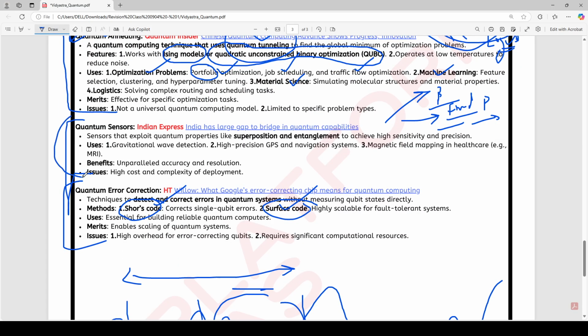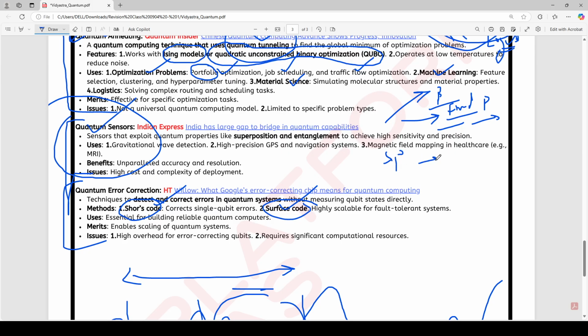Now this is also important: quantum sensors. What are quantum sensors? Sensors you already know. The concept of quantum sensors is that they use quantum principles, again superposition, entanglement, and interference. Now how do these concepts help make the sensor better? First, let me tell you what superposition is.